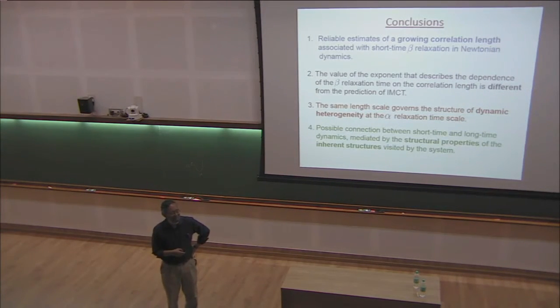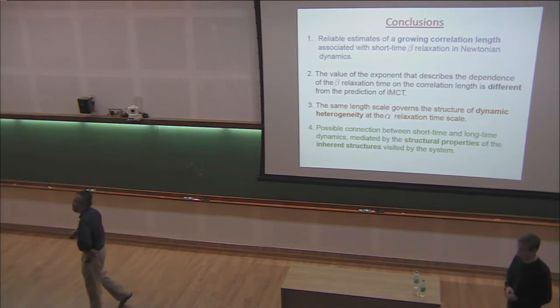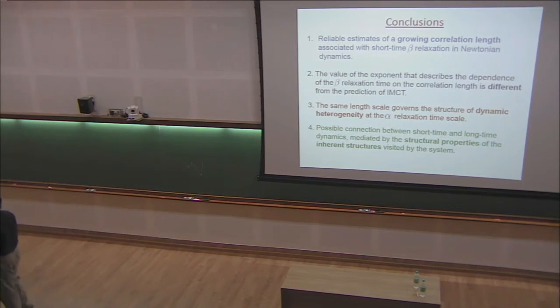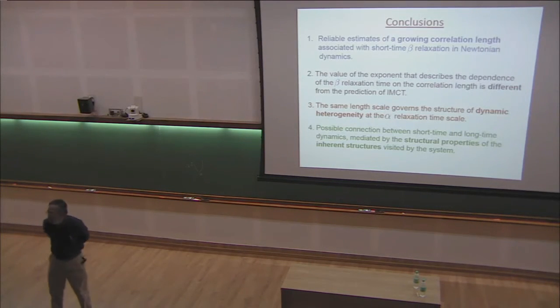Quick question. Does the length scale associated with the beta relaxation not show up also in some experimental measurements of the structure factor or something like that? Structure factor, I don't know, because you basically have to find out appropriate correlation functions.